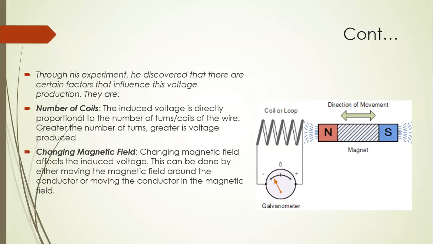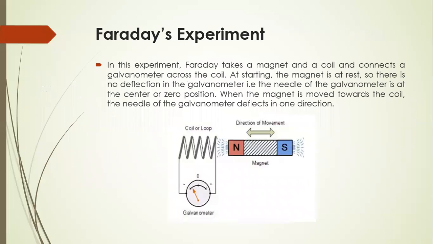Now, the second is Faraday's experiment. These are the experiments done by Faraday, which show that if we move the magnet, then an induced EMF is produced in the coil, and also if we move the magnet fast towards the coil, there is a change in induced EMF in the coil.